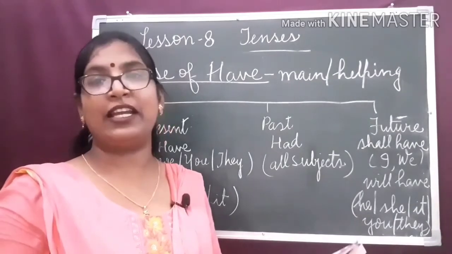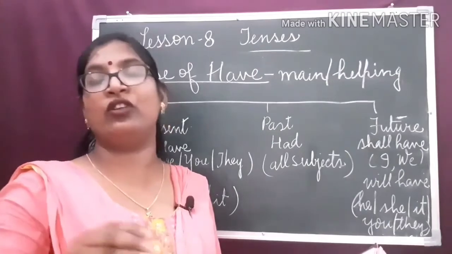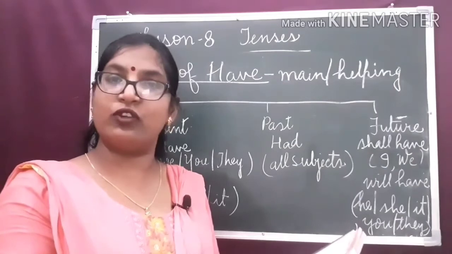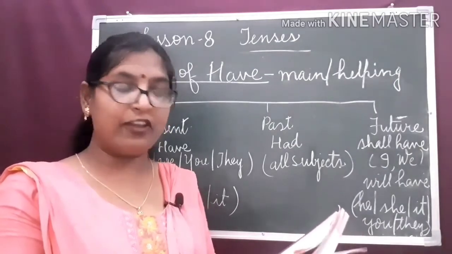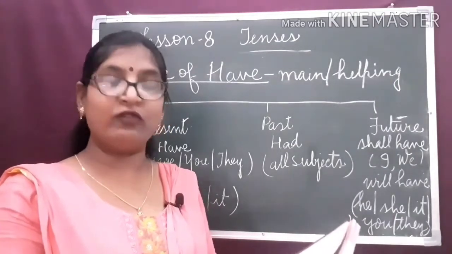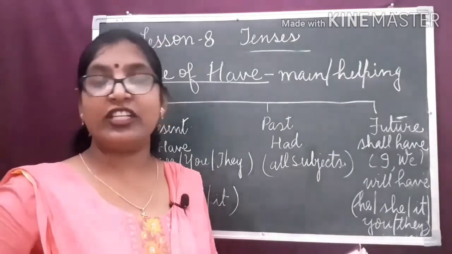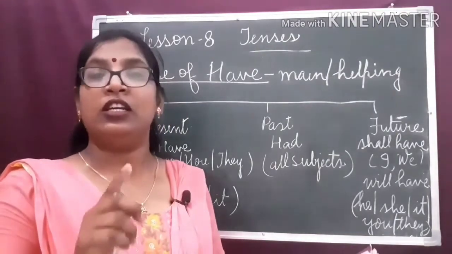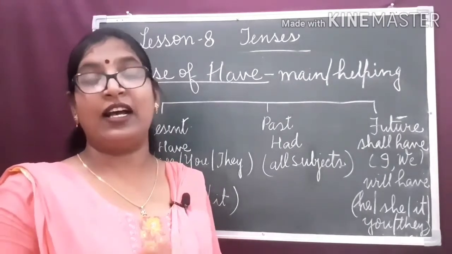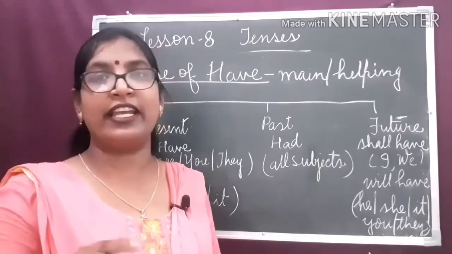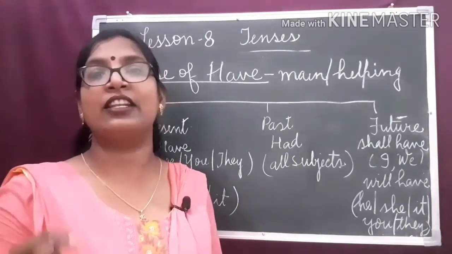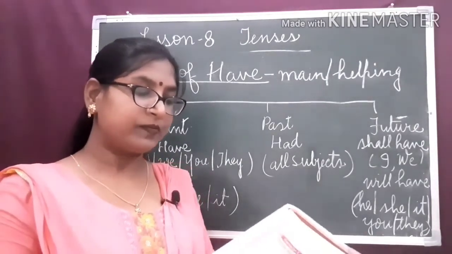I am having my training. The action is going on. To show the continuous action, we use the verb have. When we indicate the continuous action using the verb have, we use the ing form. I am having. We don't say I have a training. I am having. Then it indicates the continuous action.